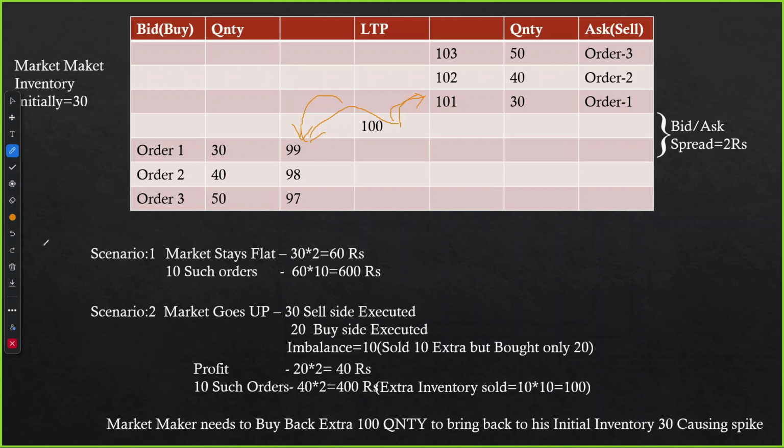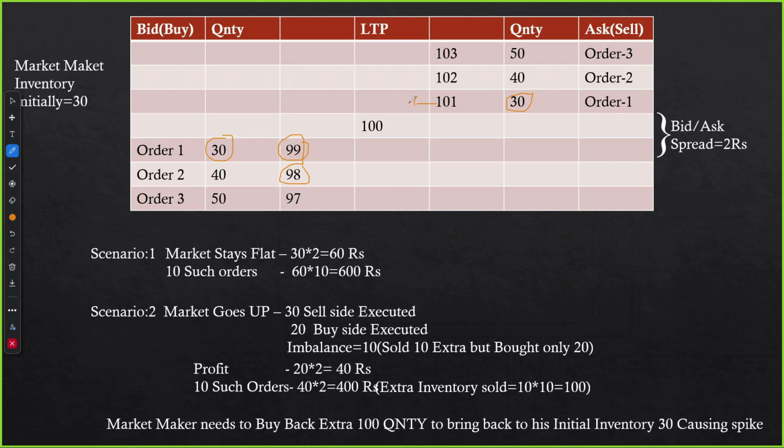Let's assume the first scenario: a market maker comes into the market and front runs your orders. Suppose a normal retail trader has placed a 98 rupees order, but above you, this market maker placed a buy order at 99 for 30 quantity. At the same time, simultaneously, he places another 30 quantity sell at 101.